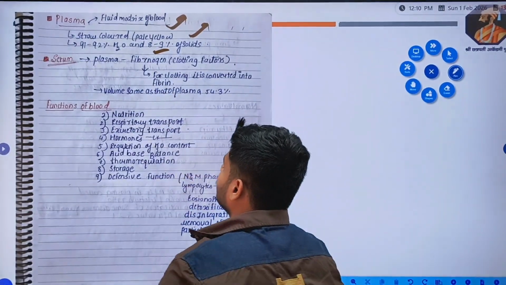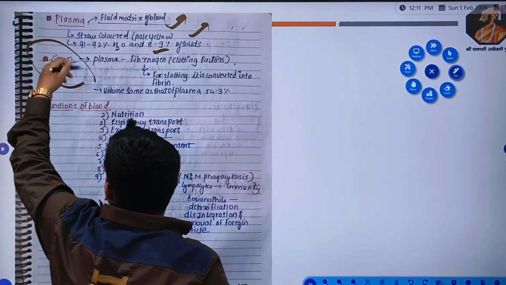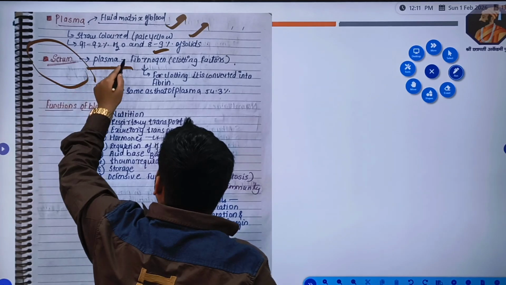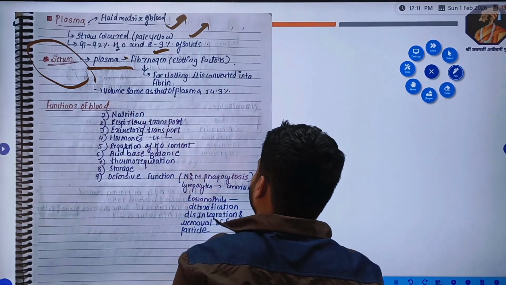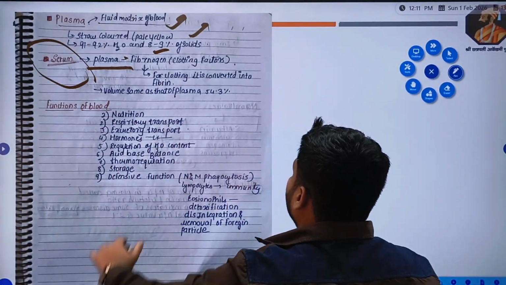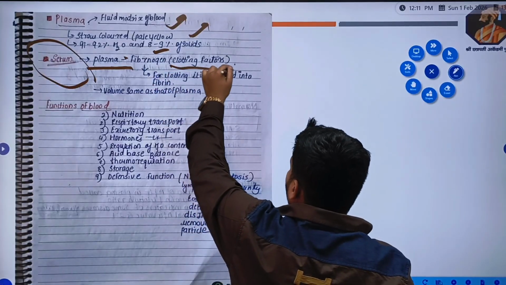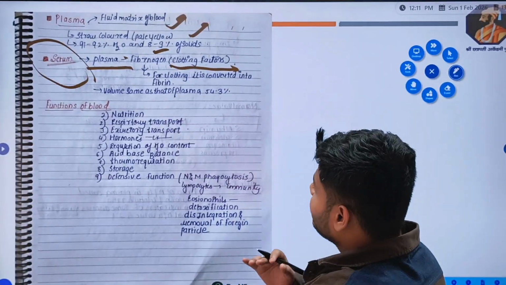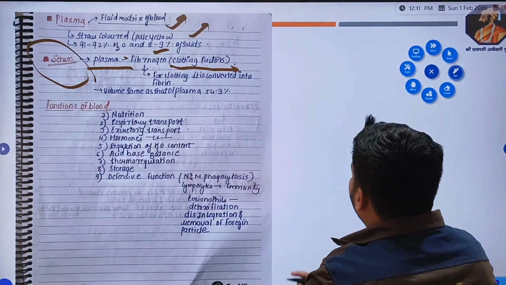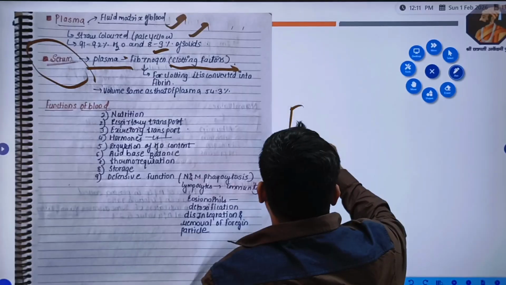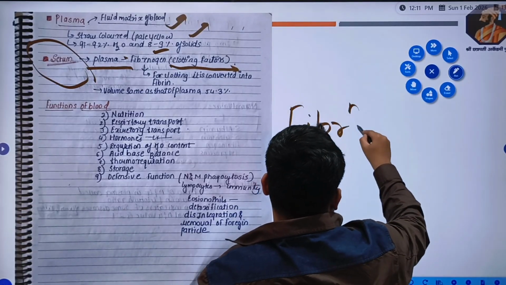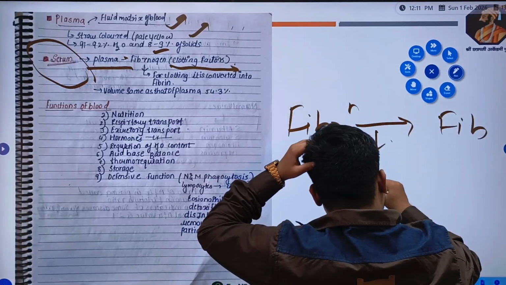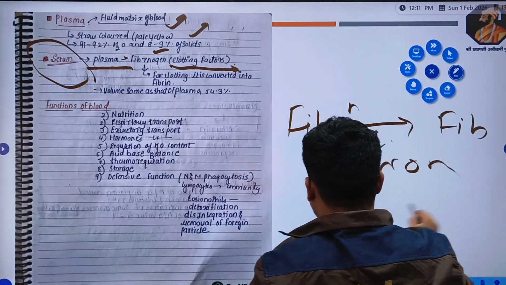Now there is one more term associated with plasma, which is serum. So what is serum? Serum is whole plasma minus fibrinogen. What is fibrinogen? Fibrinogen is a protein required for clotting. Clotting is a cascade process. We know that here there is fibrinogen, and it is converted into fibrin by the enzyme thrombin.